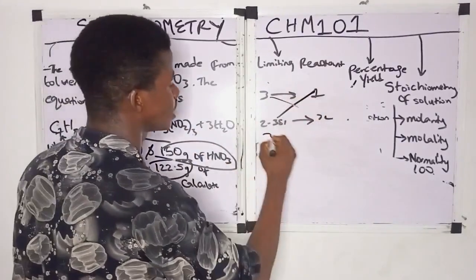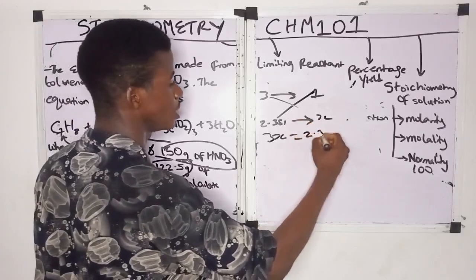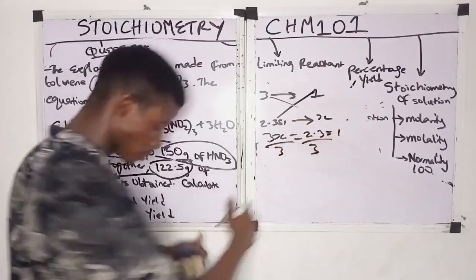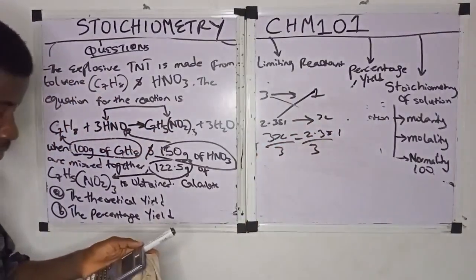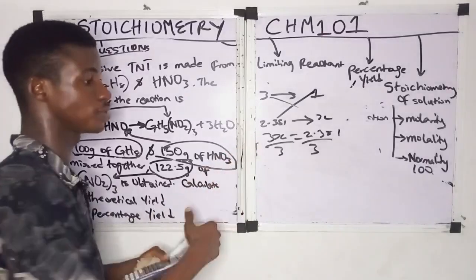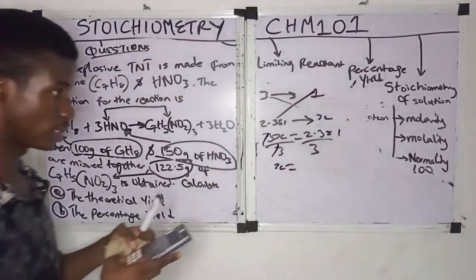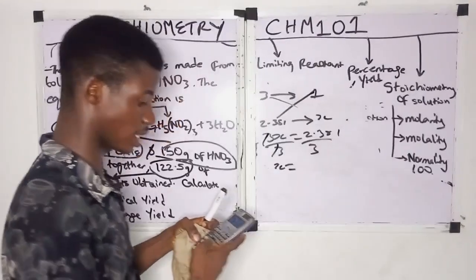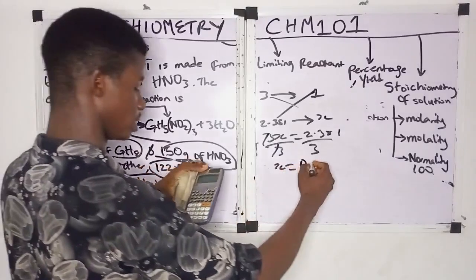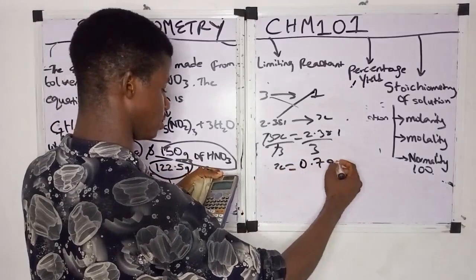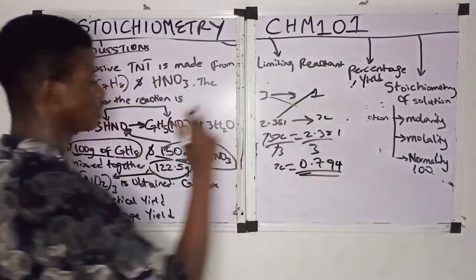So cross multiply: 3 times x gives us 3x, 1 times 2.381 gives us 2.381. That goes out by 3, so divide by 3. This 3 will cancel 3, we are left with x equals what? 2.381 divided by 3. We have 0.793, let me round 0.794. Okay, so this is the mole of TNT formed.